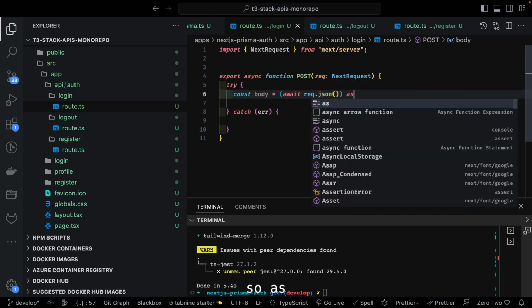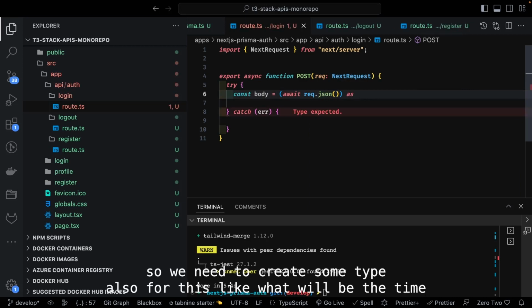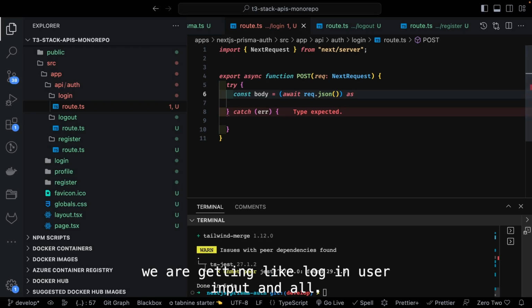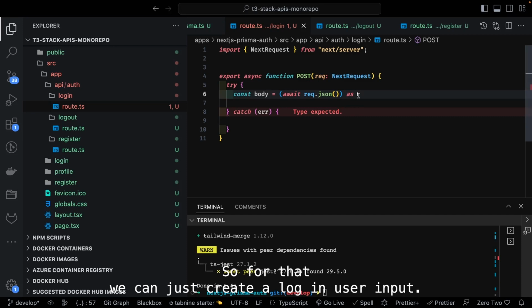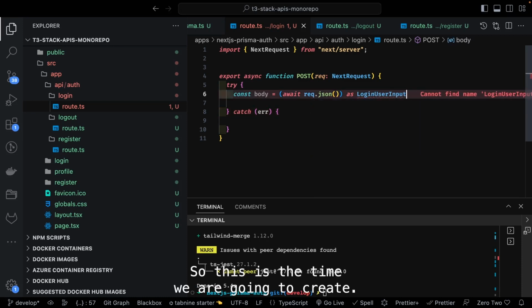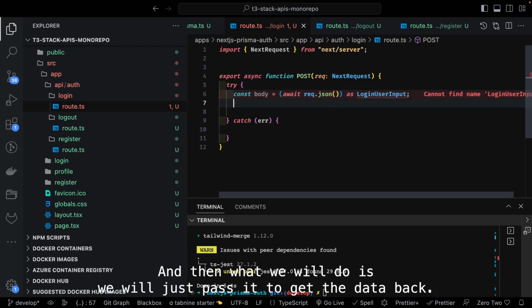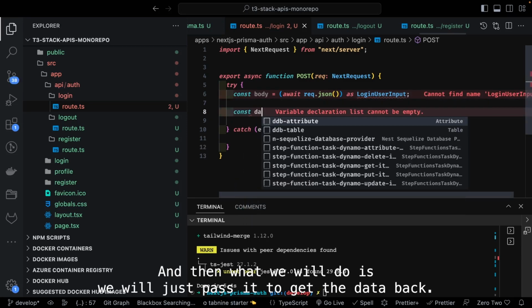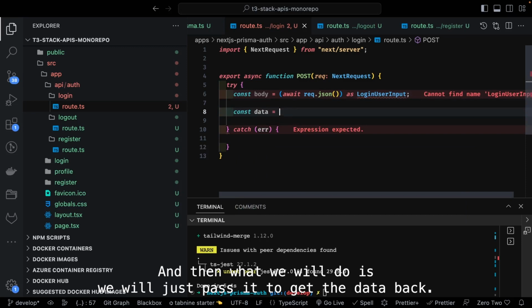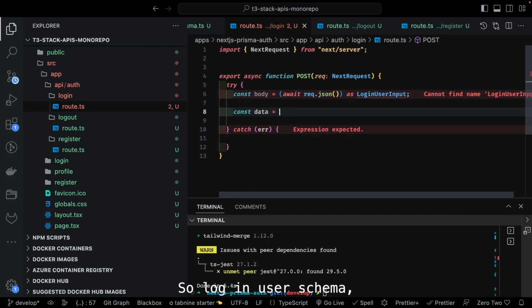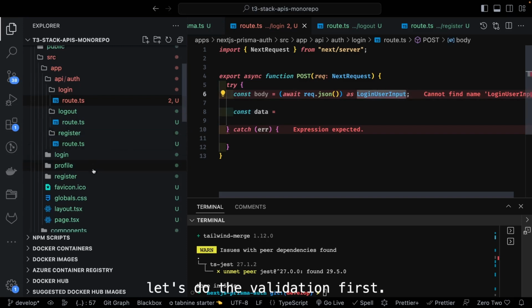We need to create some type also for this, like what type we are getting, like login user input and all. So for that we can just create a LoginUserInput type. Then what we will do is parse it to get the data back. So loginUserSchema, let's do the validation first.